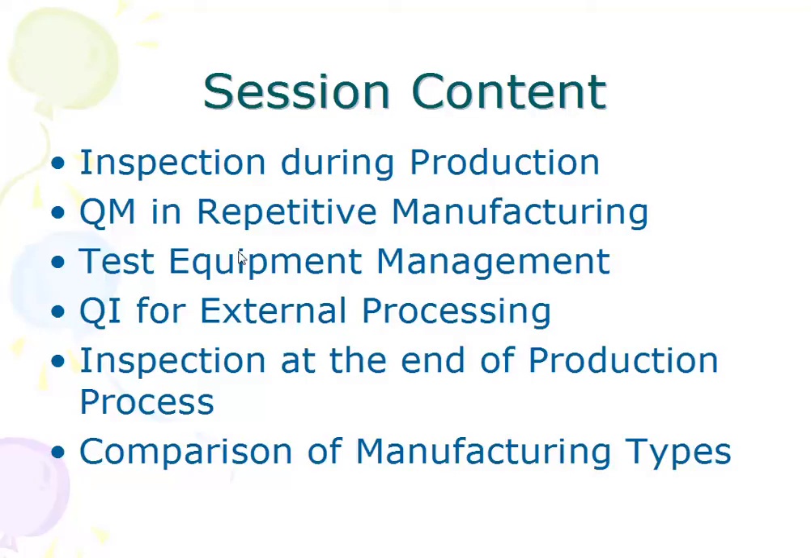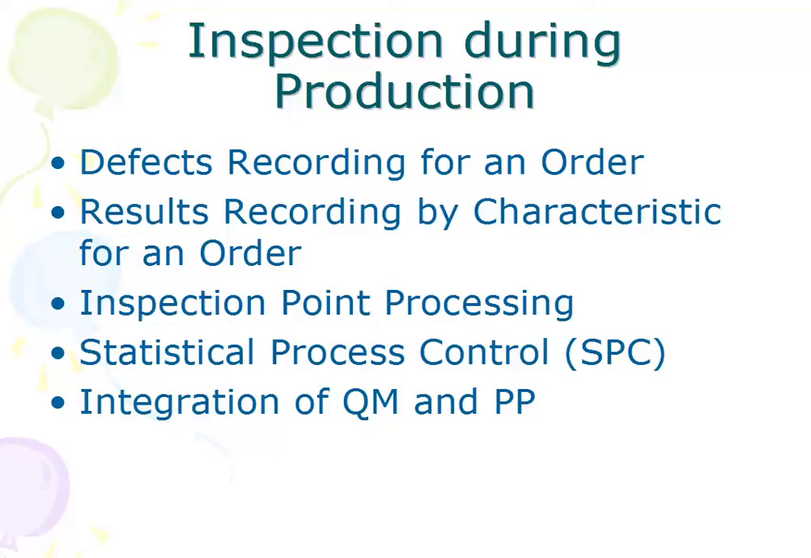So when we talk of inspection during production, then it is about the defects recording for an order, or it also controls the results recording by characteristics of an order. Nonetheless, it also includes inspection point processing or statistical process control (SPC), and the integration of QM and PP components.